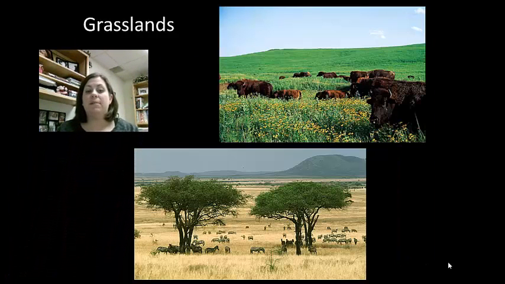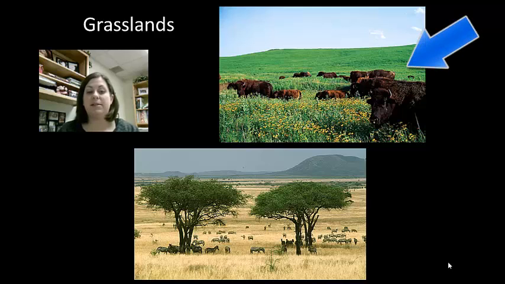Now the grasslands can be divided into two different categories. The temperate grasslands include steppes, pampas, and prairies, and this is what's found in the Great Plains here in the United States. In these grasslands, the winters are very cold, but the summers are hot and dry. As you can probably guess, the main plant in the grassland is grass, and there are not very many trees, if any, in the area. Large animals like bison and antelope will form herds in these grasslands. Some animals like mice, prairie dogs, rabbits, hawks, snakes, badgers, coyotes, and foxes are also found here.